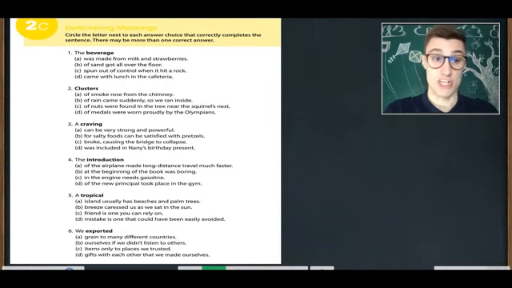The beverage A was made from milk and strawberries. The beverage B of sand got all over the floor. The beverage C spun out of control when it hit a rock.